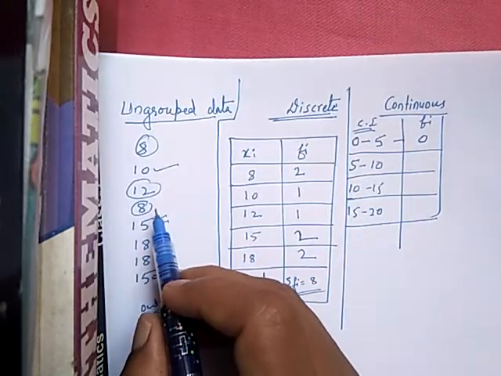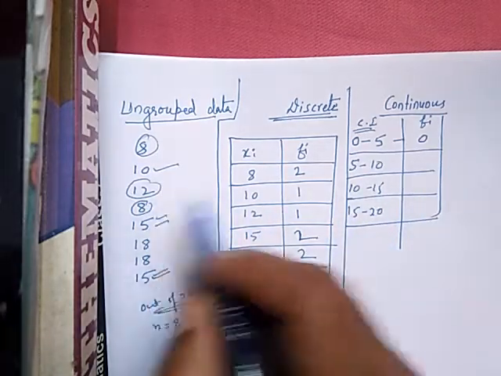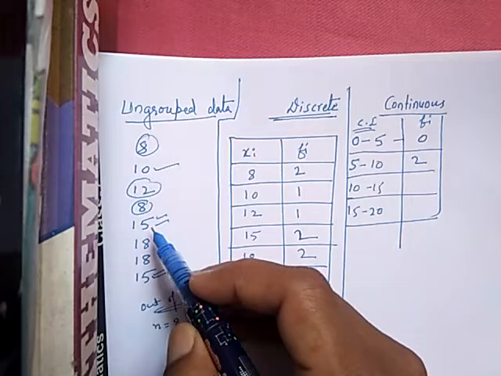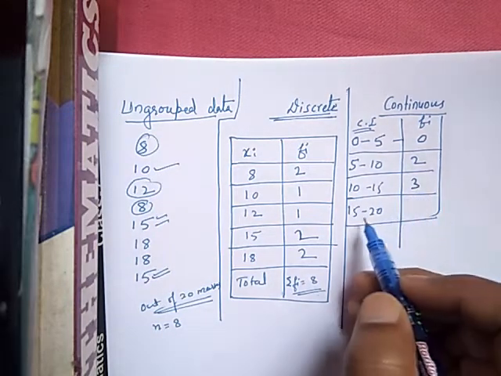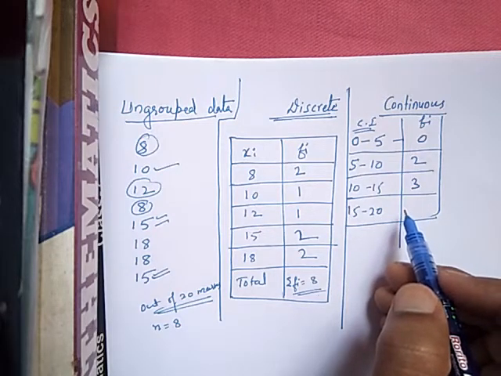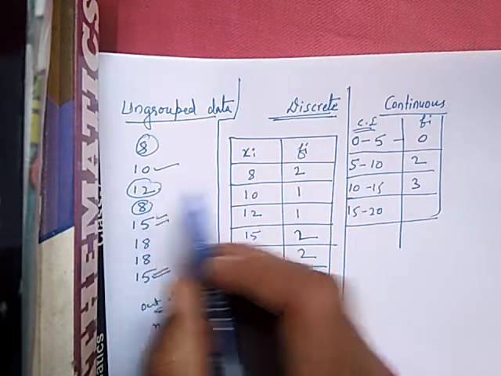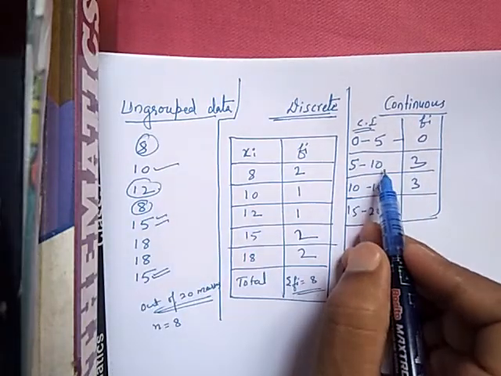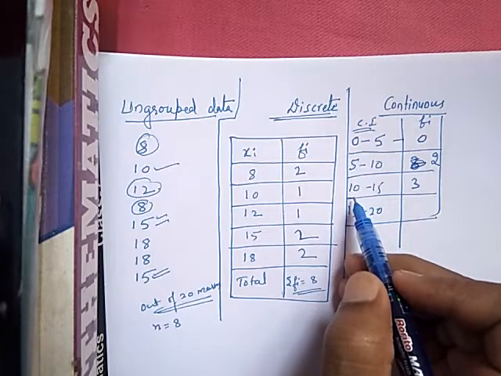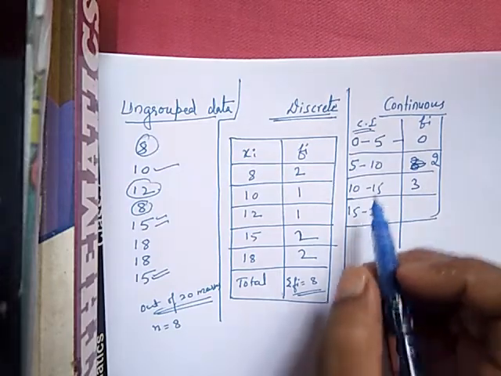Now 5 to 10 means 8 is there, and 10 will come in the next interval. So 8, 8 means here the frequency is 2, and 10 means 1 is there. Next 15, 2 is there. So 15 to 20, how many are there? 2. And 12 is also there, so 12 is 1 and 8 is 2. Sorry, here it is 2 only. Here it is 10, 2, 15 and 1, 2. Okay, 1 minute, I will tell.